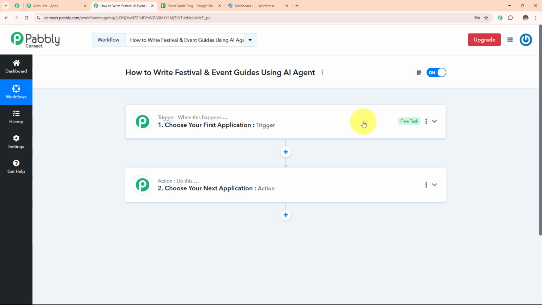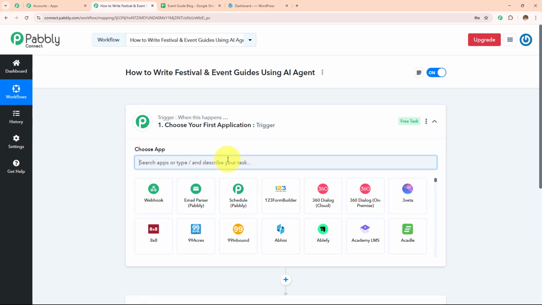So when I add the new title, the action says do this: generate the blog using an AI agent and then create a post on WordPress. So here in my trigger application, I will be taking Google Sheets, and in my action application, I will be taking OpenAI and WordPress.